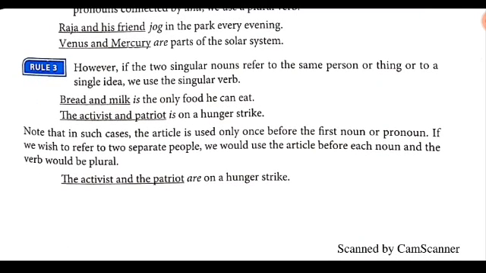Now, rule 3 is, however, if the two singular nouns refer to the same person or thing or to a single idea, we use the singular verb. So, according to the third rule, if the two singular nouns refer to the same person, the same thing or the same concept or idea, we use the singular verb.